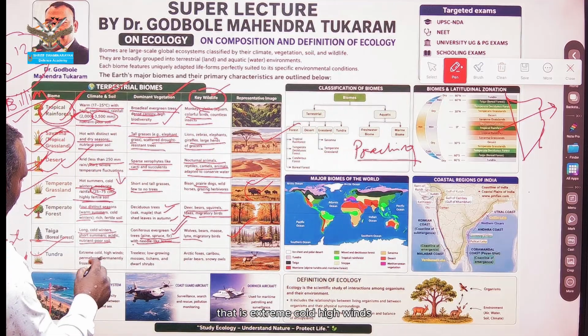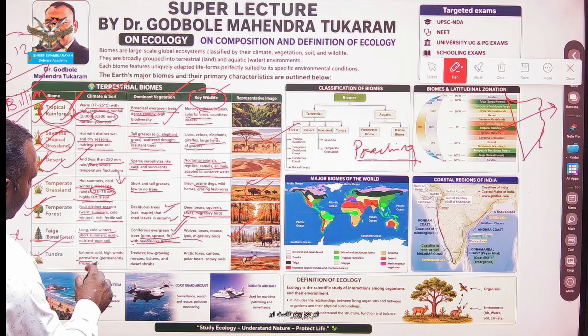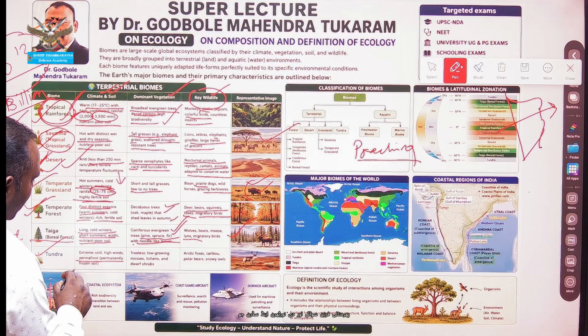That is extreme cold, high winds, and permafrost, that is, permanently frozen soil.